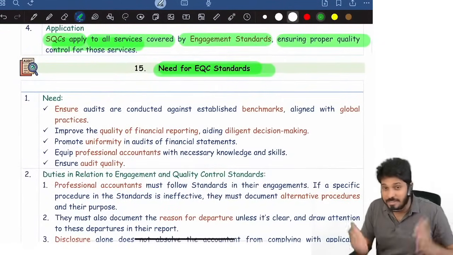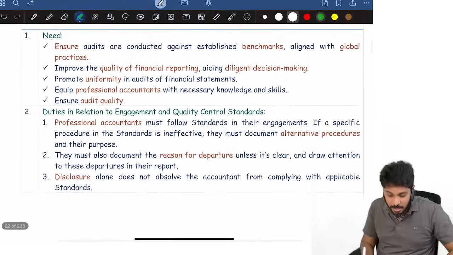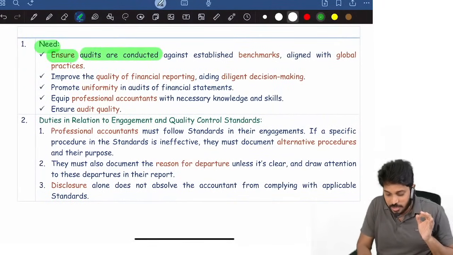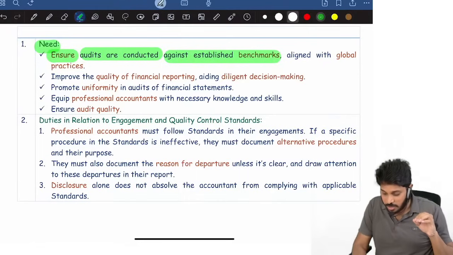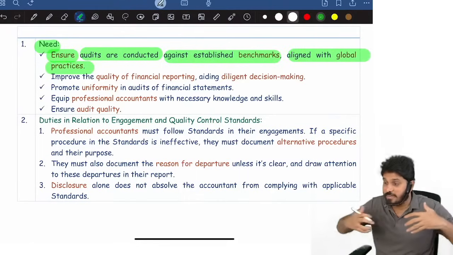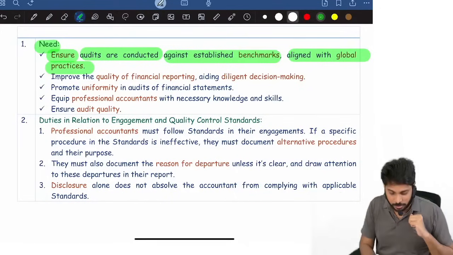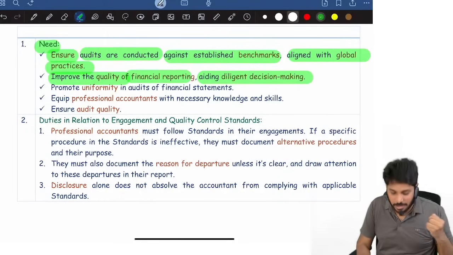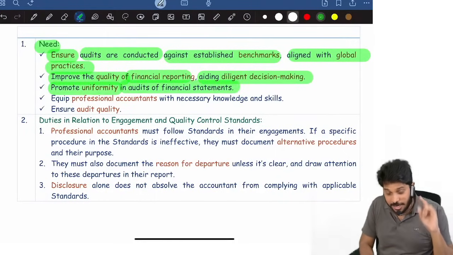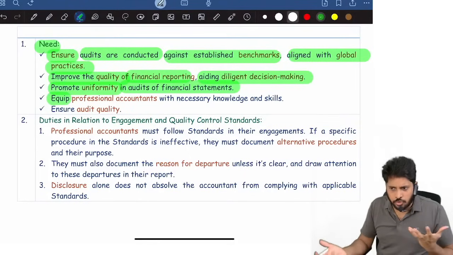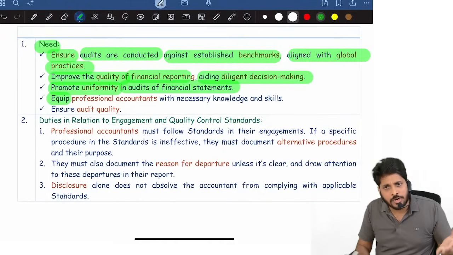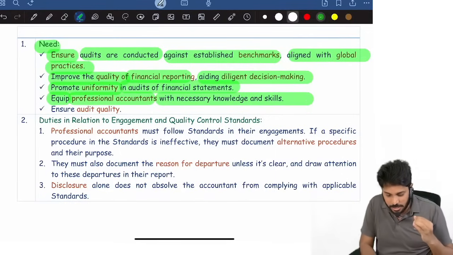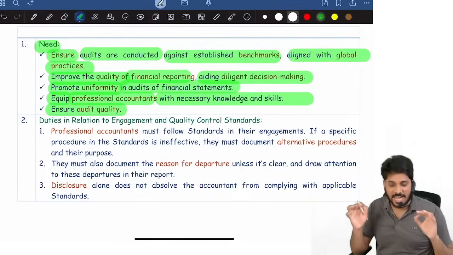Now what is the need for the standards? Why are standards needed? To ensure audits are conducted against established benchmarks aligned with global practices, to make sure that every CA does audit in a similar manner, improve the quality of financial reporting, aid diligent decision making, and promote uniformity in audits of the financials. They also equip those who are newly qualified. They may not understand how to do audit, so these standards train professional accountants with the necessary skills and knowledge. They ensure audit quality. Standards are like SOPs.